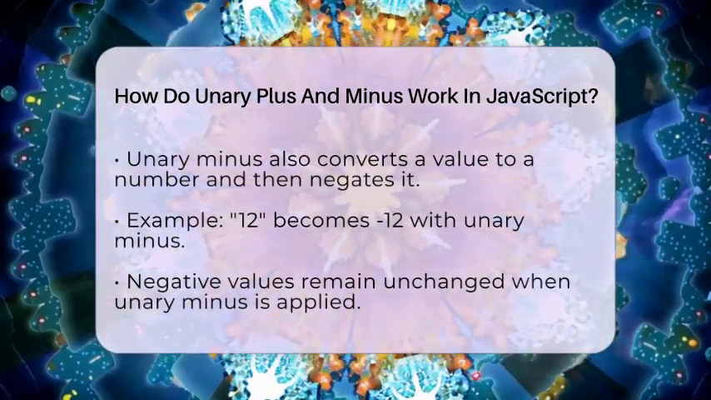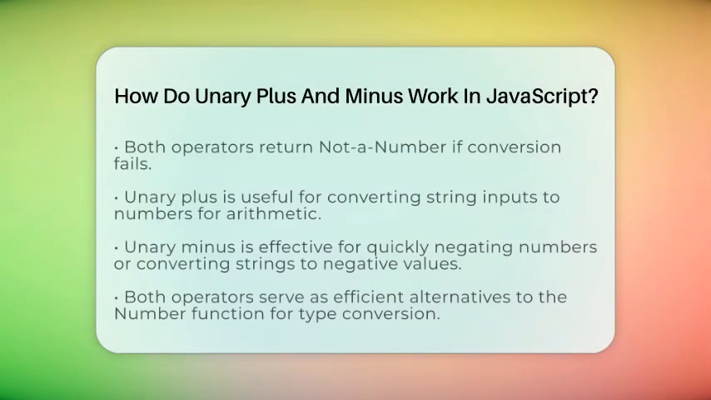In practical terms, you can use unary plus when you want to convert string inputs to numbers before doing any arithmetic. This helps avoid issues with string concatenation. The unary minus is great for quickly negating numbers or converting strings to negative values. Both operators are quick and efficient alternatives to using the Number function for conversion.